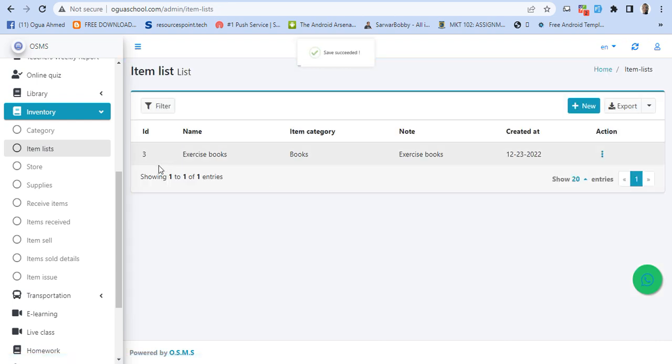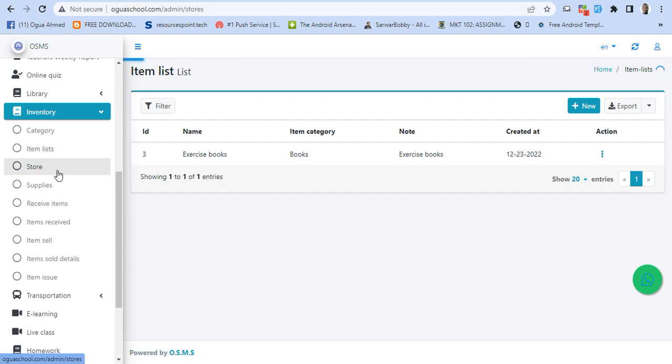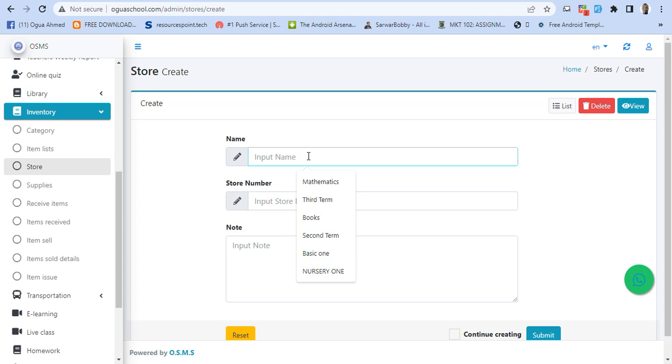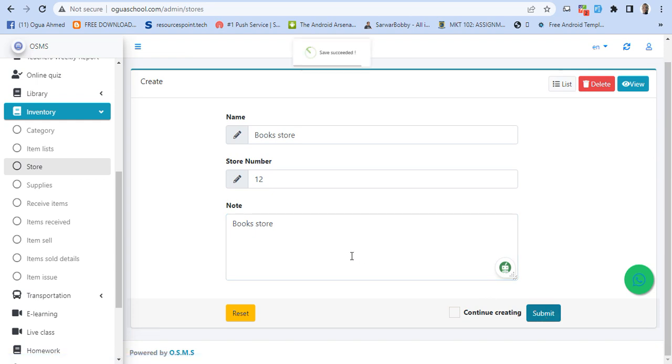So where exactly do you want to keep this exercise book? That is the store. So you can have different buildings where you want to keep your inventory. So this is the store. So maybe store 1. Okay, maybe book store, and then store number is 12. Okay, so book store, and now click on submit.